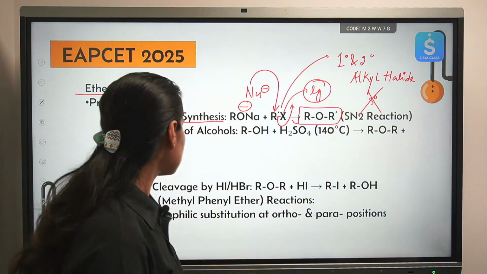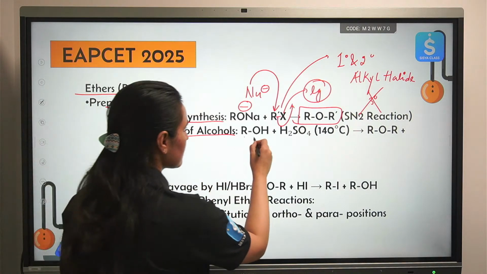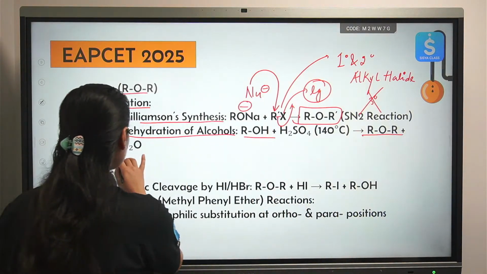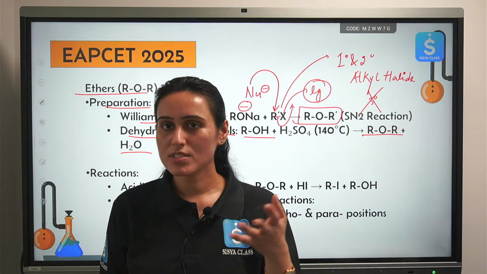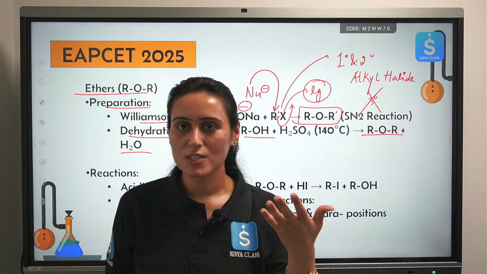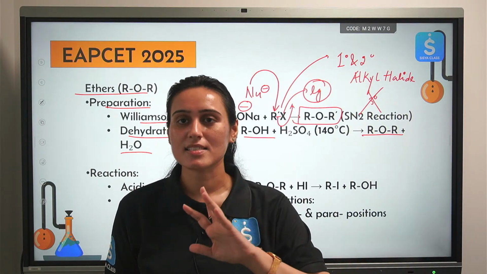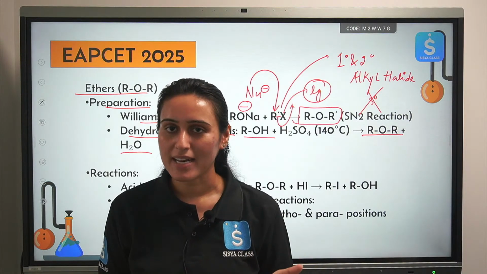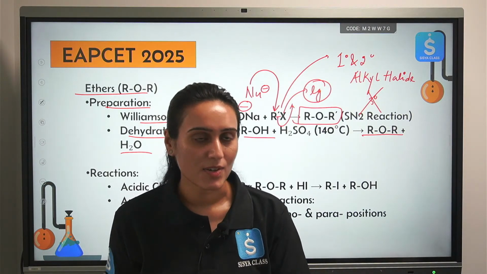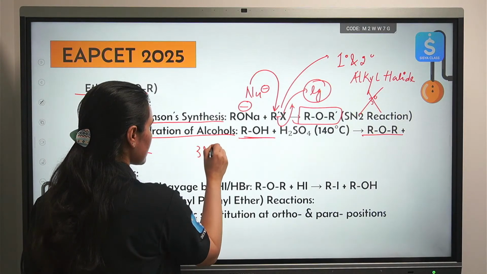Okay. Then we can do dehydration of alcohols also. Okay. That will also give you ether. Again, what type of alcohol you should start with? Don't start with a tertiary alcohol, because in tertiary alcohol also you already know dehydration will take place. Instead of forming ether, you will form alkene. We don't want to prepare alkene. We are trying to prepare ether. Okay. So again, avoid tertiary alcohol.